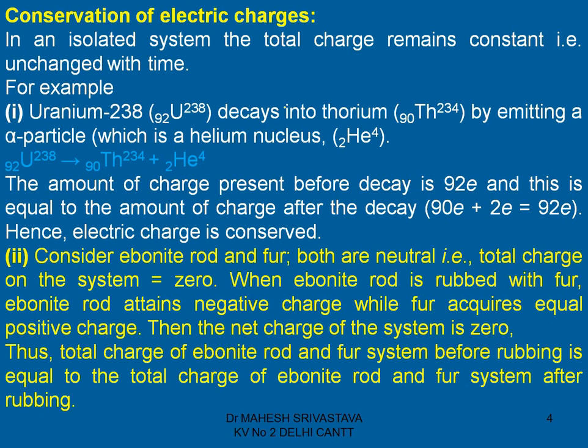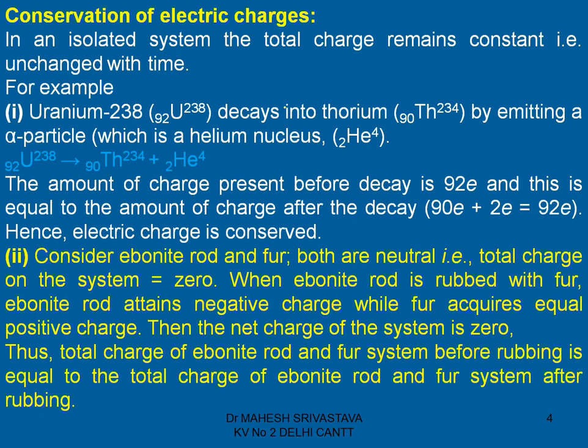For example, we take uranium-238. When it undergoes alpha decay, it splits up into thorium-234 and a helium nucleus.